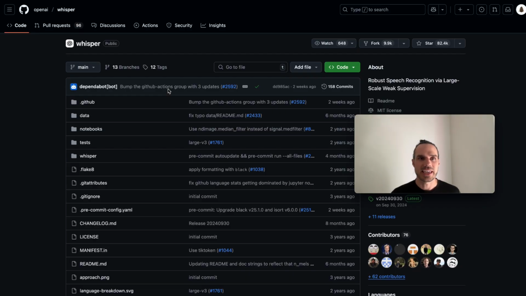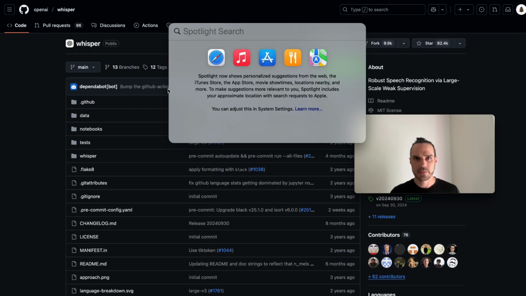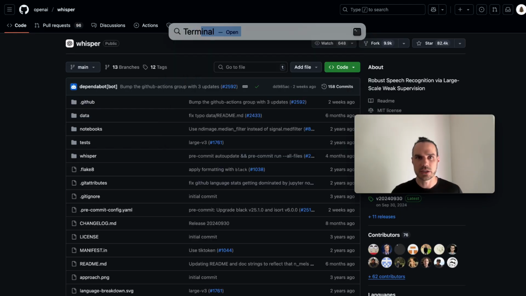The next step is to get Whisper, and this you can get through GitHub and OpenAI, and you can download this on your computer as well, and you're going to run it through your terminal. So to get access to your terminal, Command spacebar just opens up your search, and you can type in terminal.